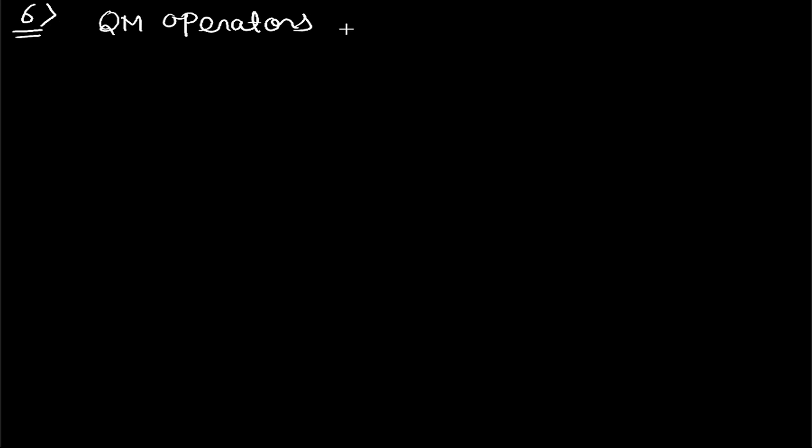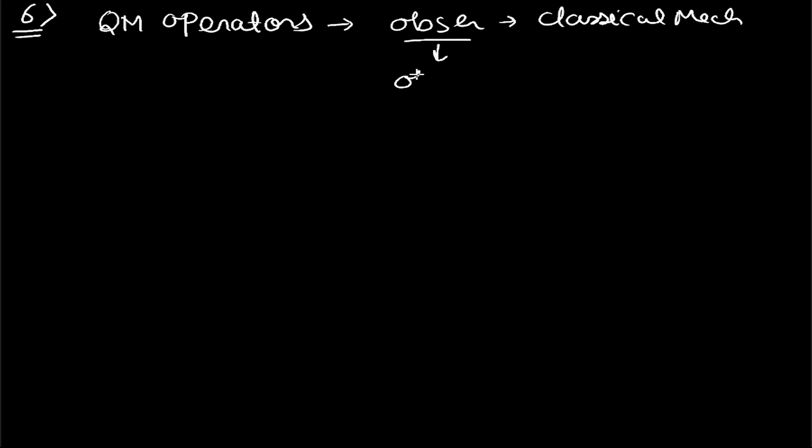So basically in quantum mechanics, these operators correspond to the observables taken from classical mechanics, and those observables are converted to the respective operators.